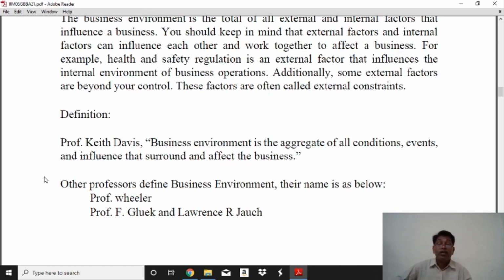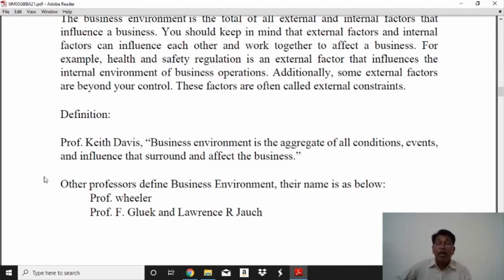And it includes the surroundings of our business, totally affecting it, not only the production process, not only the marketing process, not only storage or purchase conditions, but everything that affects the business. Many reasons or many factors affect our business. To repeat Professor Keith Davis: the business environment is the aggregate of all conditions, events, and influences that surround and affect the business.